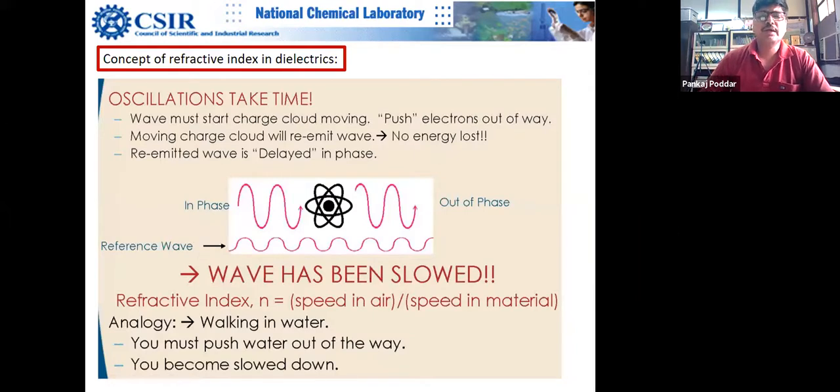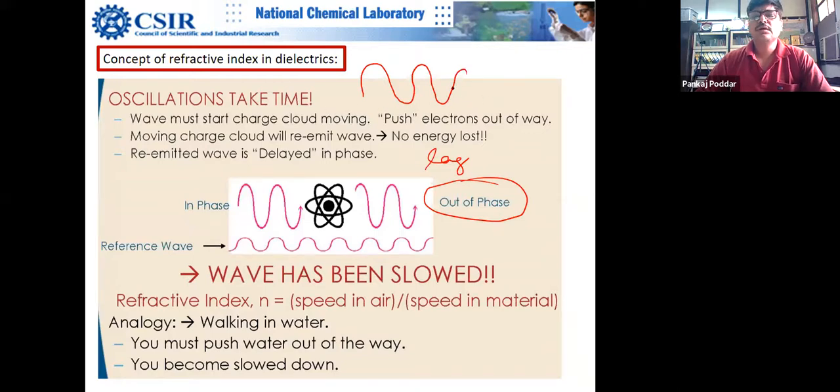Oscillations take time, and that's the reason the waves are out of phase. There is a lag actually. There is always a lag. I think students have already explained this to you. What you see, for example, is the S wave and P wave when they interact with your material. The outgoing wave will not be in the same phase.